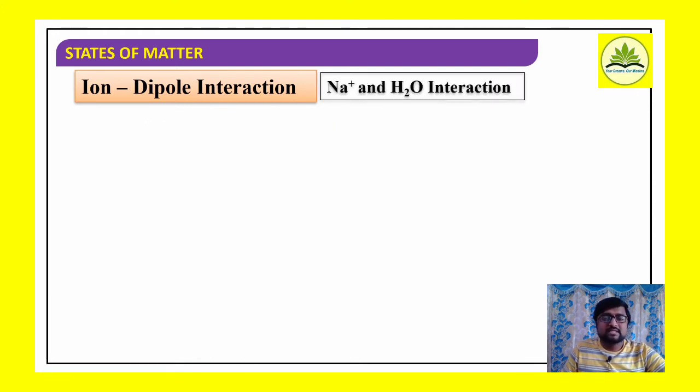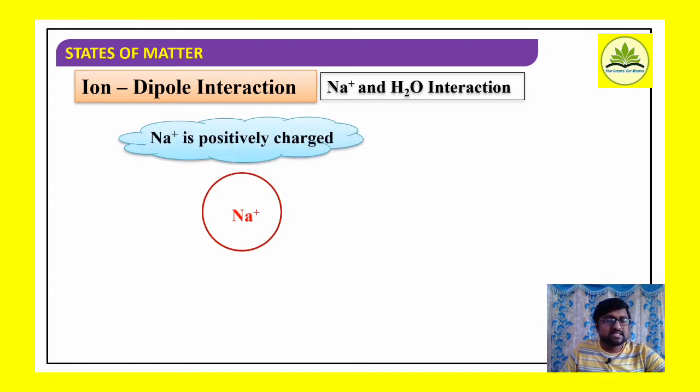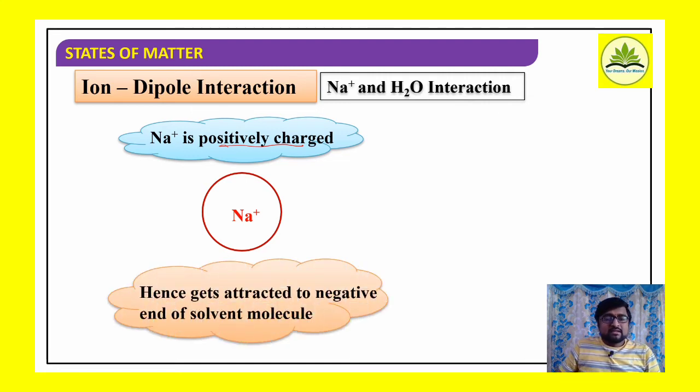Now consider there are 2 ions, Na+ and Cl-. Individually, how do they interact? First one, Na+ and water. Na+ is a positively charged species, right? Hence this Na+ ion is attracted to which part of the water molecule?